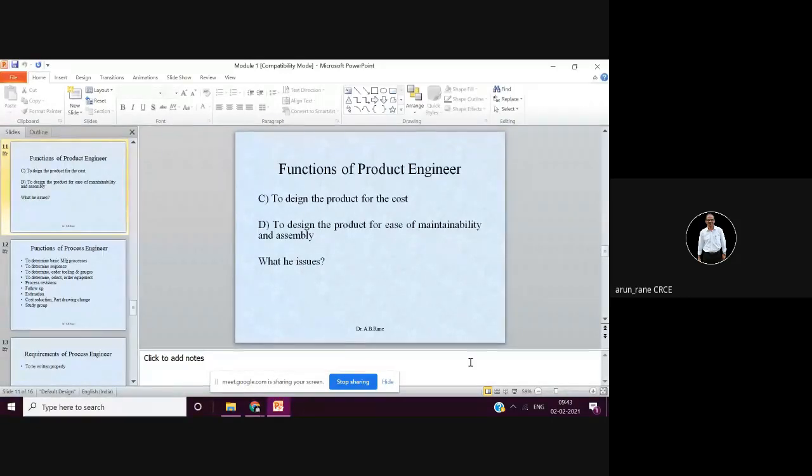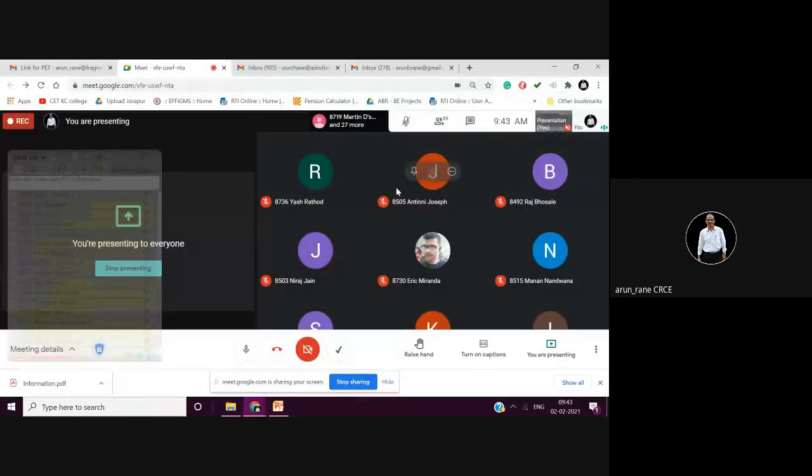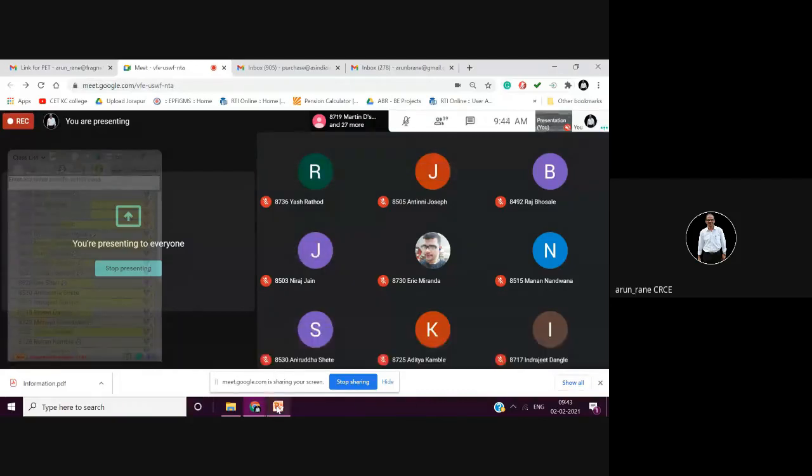At the same time, ease of maintainability also means that whatever you design should not become obsolete. So in maintainability, there are two things you have to take care of. It should be maintenance free, meaning there should not be breakdowns. At the same time, the design should stand in the market for a number of years, maybe 2 years or 3 years. It should not become obsolete very fast. That is what I want to tell.